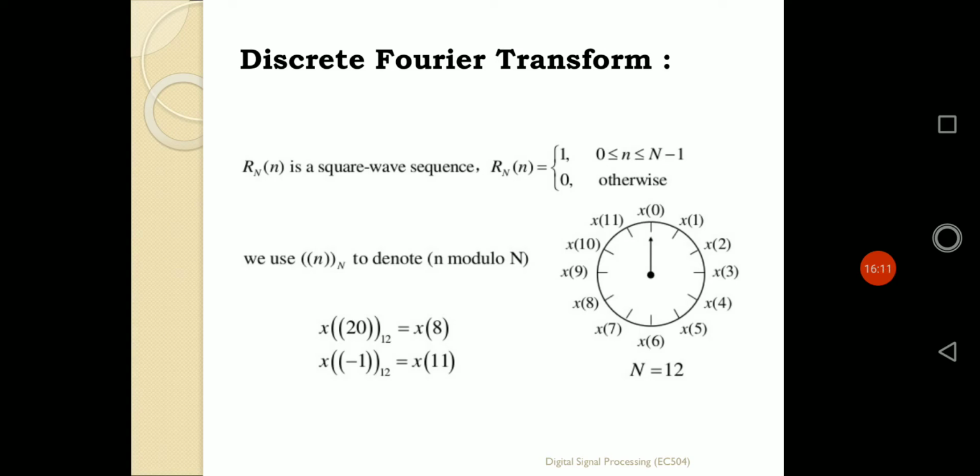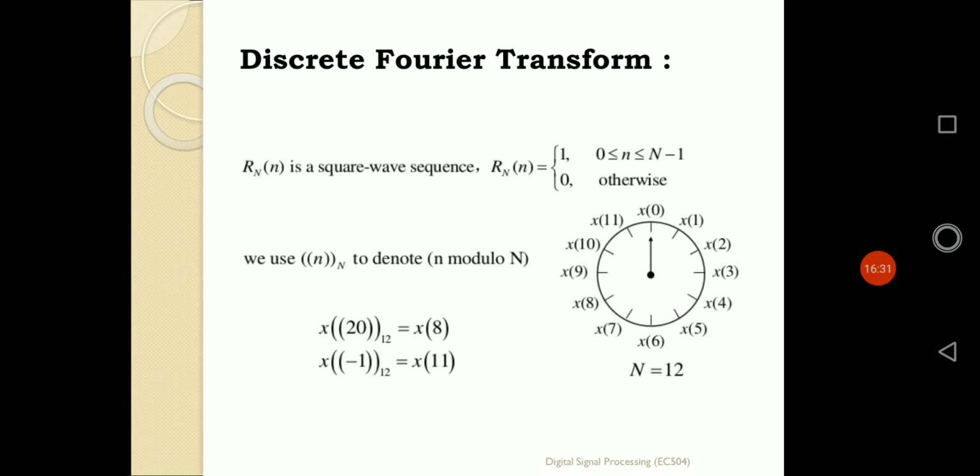Now if we put the value of capital N here, let us suppose we are taking N equals 12. There will be a circle, having 360 degrees, so it can be represented by equal spacing of 12 points starting from x of 0 to x of 11.